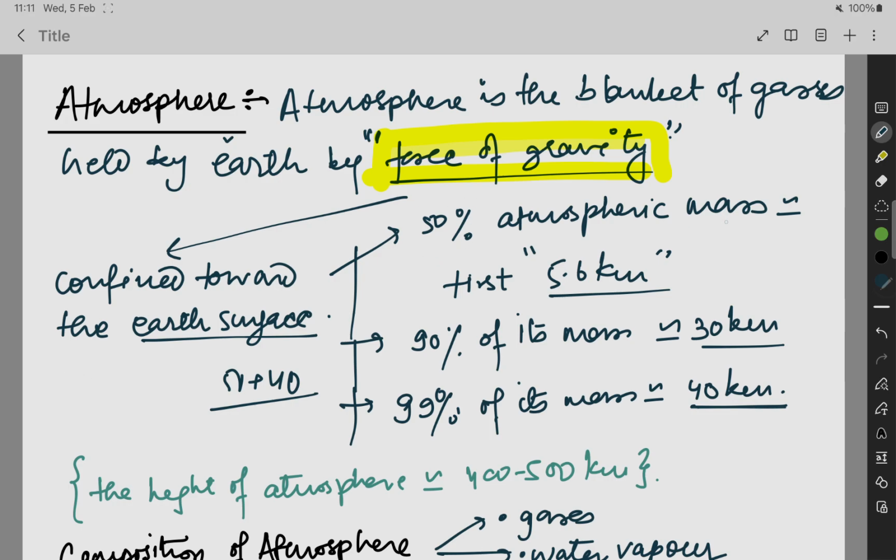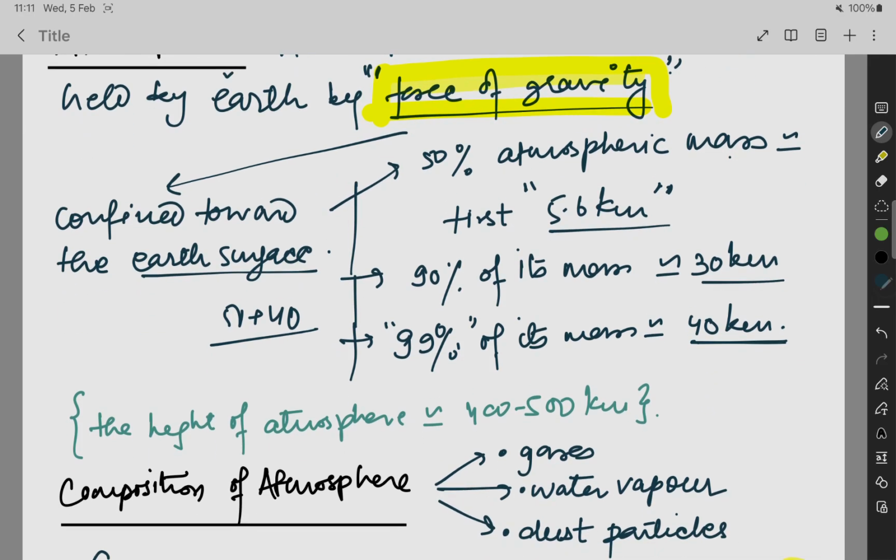50% of the atmospheric mass you can get in the first 5.6 kilometers, 90% of its mass up to 30 kilometers, and 99% in the first 40 kilometers. The average height of the atmosphere is 400 to 500 kilometers, but in the first 40 kilometers you will find 99% of the mass of the atmosphere. So the atmosphere is held to the earth by force of gravity.